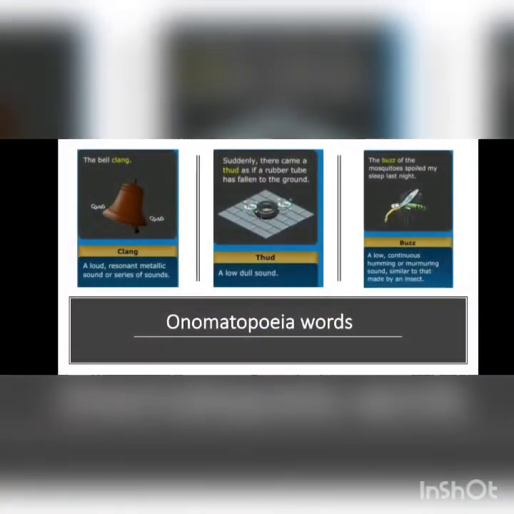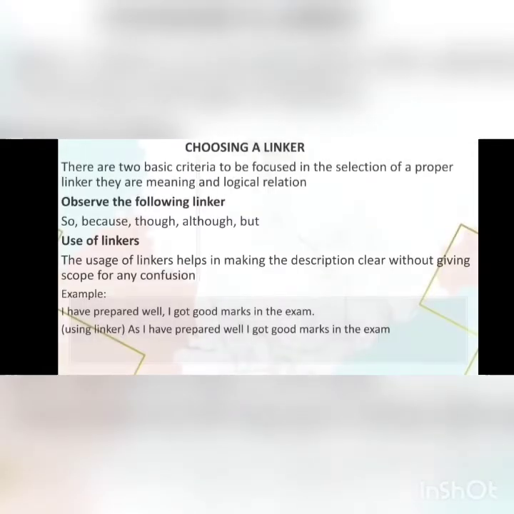Students, let us see the images. Here, look at this image. This is a bell. In the second image, a tire, and in the third image, a mosquito. Now the bell sounds like a clang, the rubber tube is a thud, and the mosquito is a buzz. These kinds of words are called onomatopoeia words. Let us move to the next Roman, students.